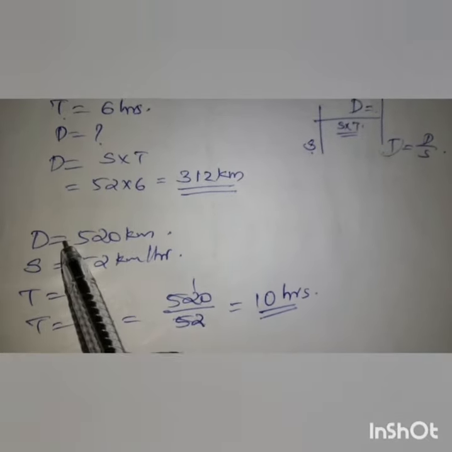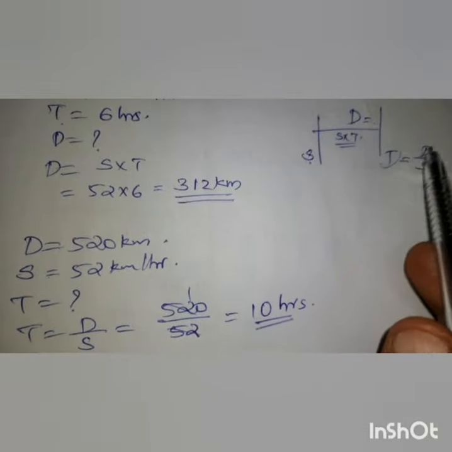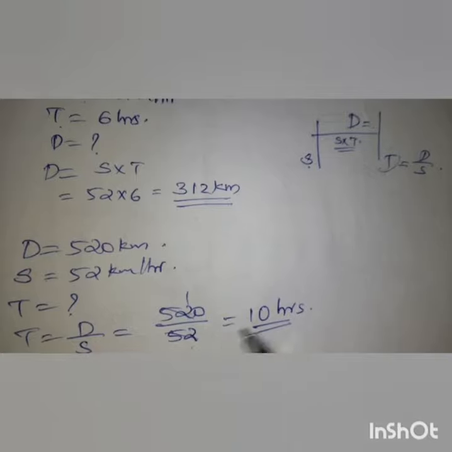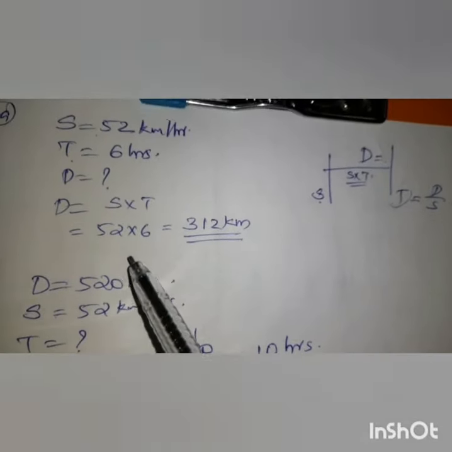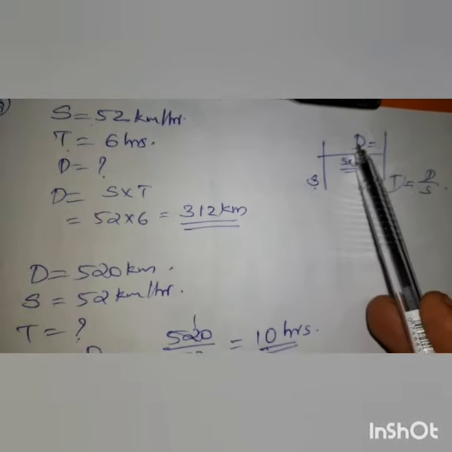So here distance is given, speed is given. We have to find the time. Time equals distance by speed, so 10 hours. In the previous one, speed and time were given and you have to find the distance. So speed into time is distance.